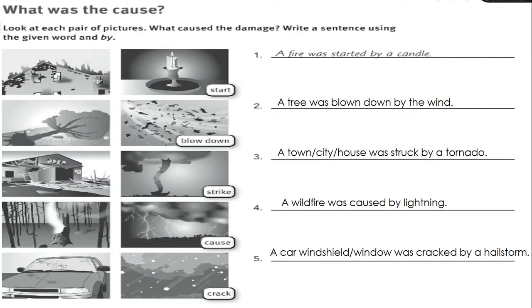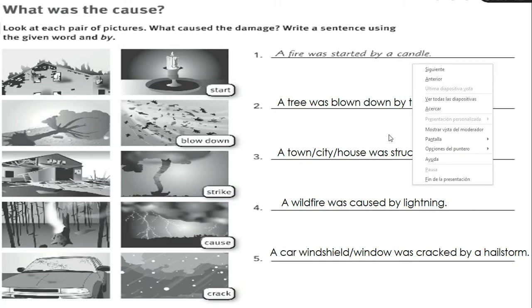Eso es un hailstorm, ¿ya? Porque cuando el granizo es así muy duro, así como casi tan grande como pelotas de golf, ¿ya? Puede romper los vidrios, las ventanas de los carros, ¿ok? A hailstorm, ¿ya? Okay, and that's it, ¿ya? Perfect.